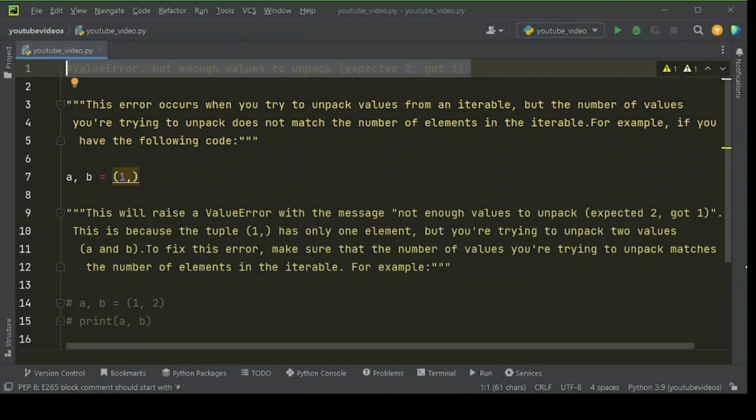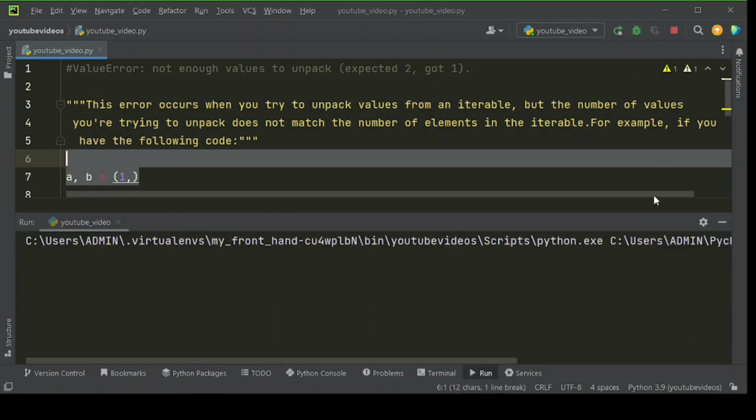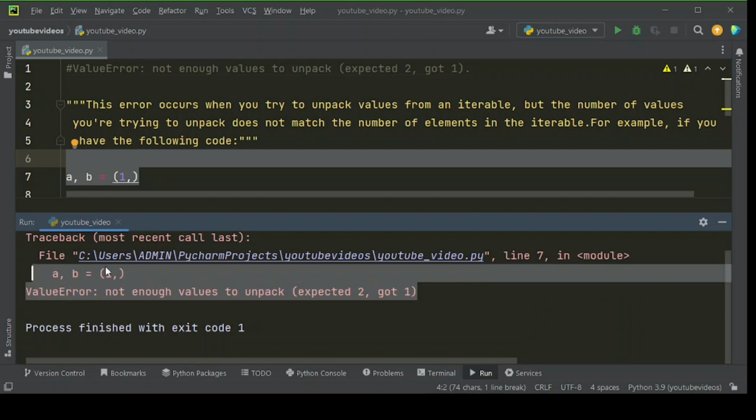In this video we have shared how to fix ValueError: not enough values to unpack, expected 2, got 1. This error occurs when you try to unpack values from an iterable, but the number of values you're trying to unpack does not match the number of elements in the iterable. For example, if you have the following code, when you run this type of code, you will get this kind of error.